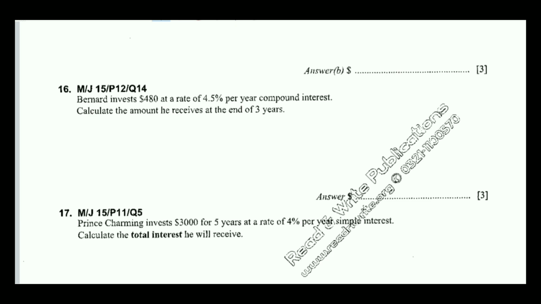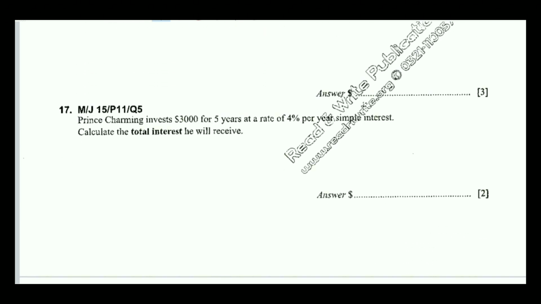Question number 17. Okay, this is also a question of simple interest. Prince Charming invests $3,000 for 5 years at a rate of 4% per year, simple interest. Calculate the total interest he will receive. Again, this question is asking to find just the interest, not the value after 5 years. So simple interest is equal to P into R into T over 100.